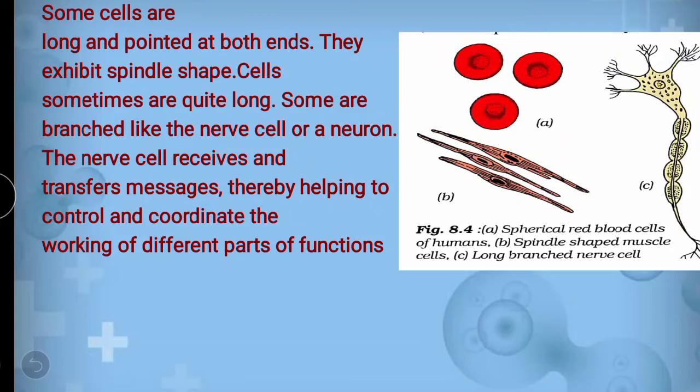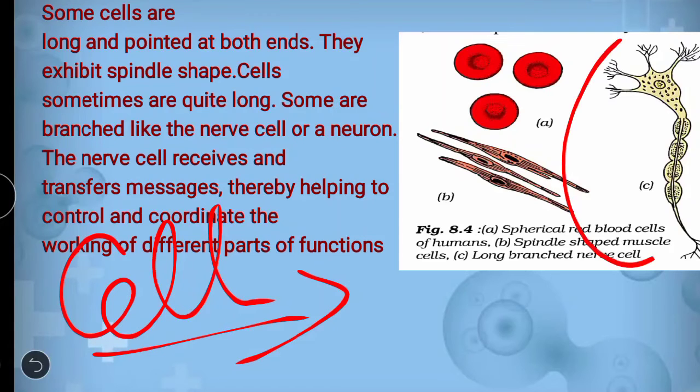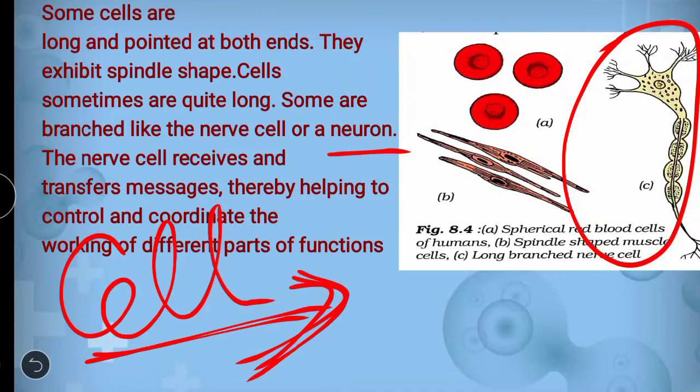See, one thing keep in mind: if a cell is doing one function, whatever cells are present in that organ or that place will also be doing the same function. If we are talking about a multicellular organism, definitely there is a nerve system in the multicellular organism. The best example is the human being. The nerve system's single unit is known as a neuron, and those cells have the same function and the same structure of giving sensation to the human body or transferring messages.